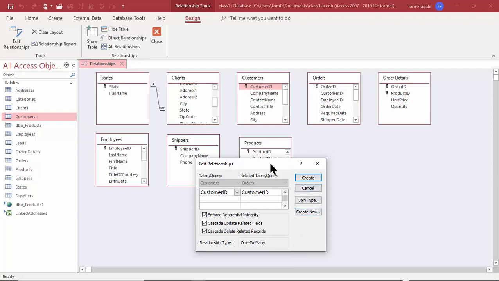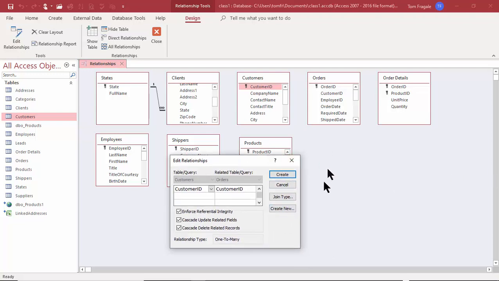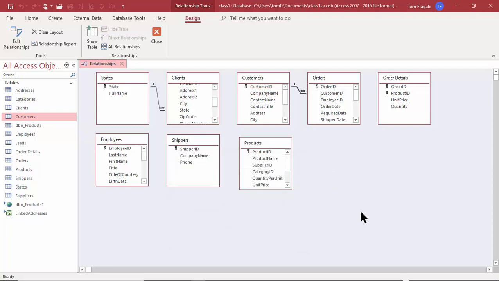Usually you do use a primary key. You don't have to, but typically we'll use a primary key as the linking field. And I'm going to pick on the word create there. Good. So then we can link our other tables. The reason we do it at this level is because then if I use the customers table and the orders table in queries or forms or reports, then that relationship will automatically be there. So that's why I do it at this level.